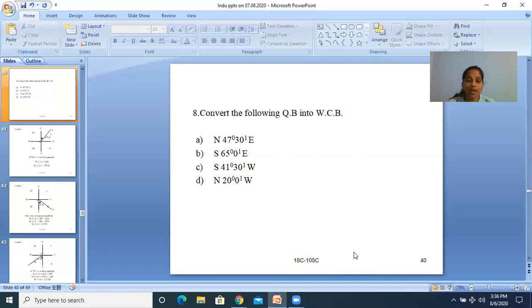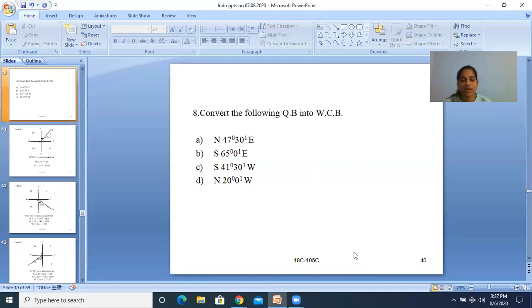Okay, you see, if they don't give the directions or the quadrants, 47 degrees 30 minutes, is there any meaning? If they have given only 47 degrees 30 minutes, that means that bearing belongs to the WCB system. Then in the WCB system, by observing the bearings, we are identifying in which quadrant the bearing lies. According to that, we are applying the conversion. Is it okay?